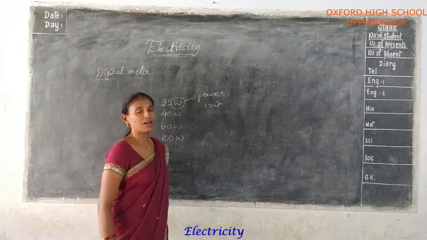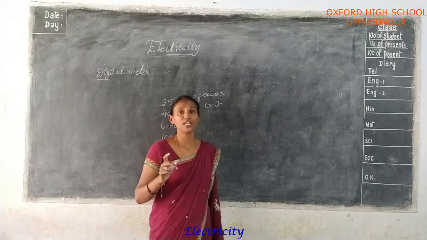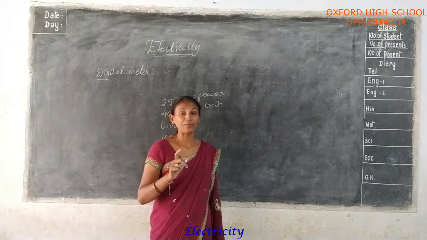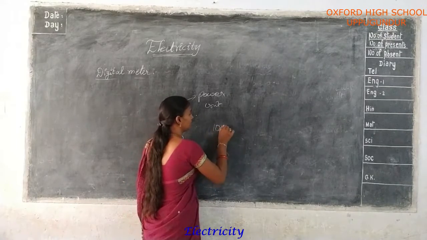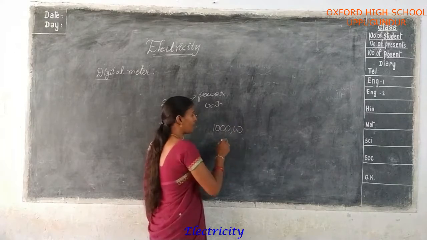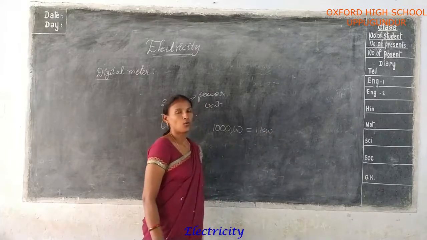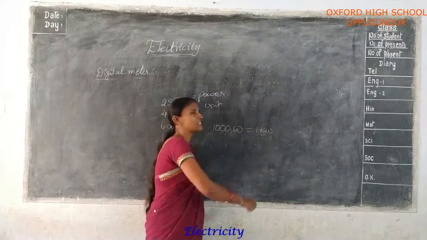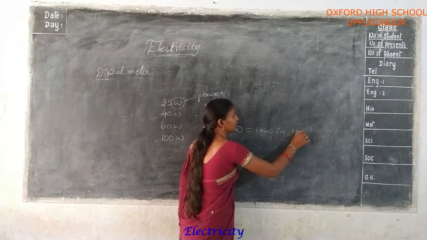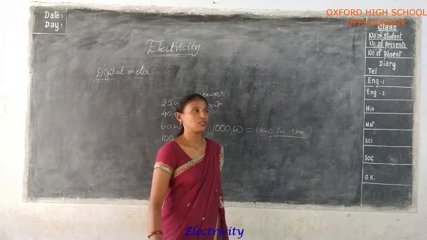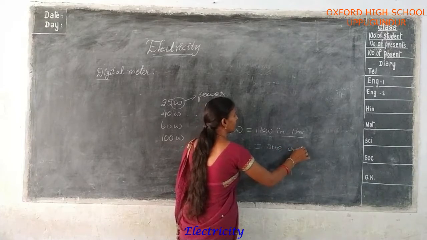Watts means the unit of power. Okay, 1 kilowatt used in 1 hour is equal to 1 unit. So 1 unit means 1 kilowatt. 1 kilowatt means 1000 watts. 1 kilo value is 1000 only, no? So that equals 1 kW. Okay, k means kilo, W means watts. 1 kilowatt used in 1 hour is equal to 1 unit. This is very important.